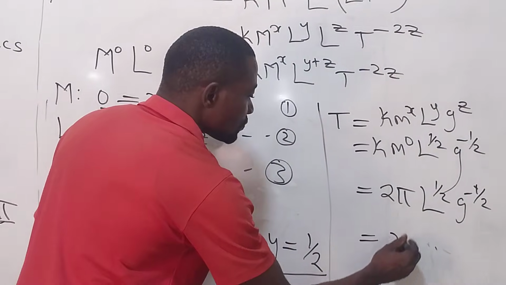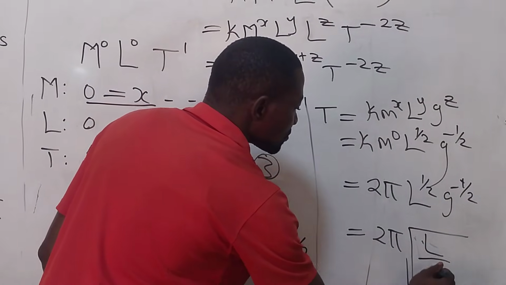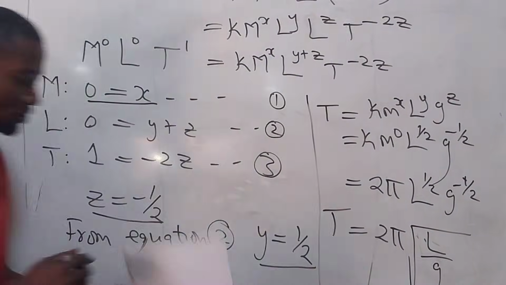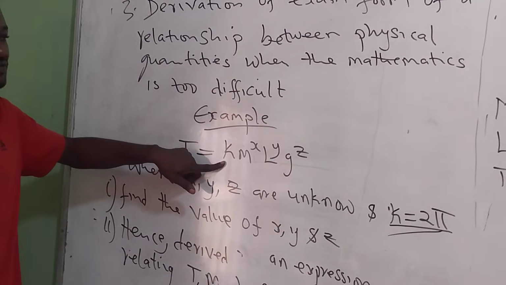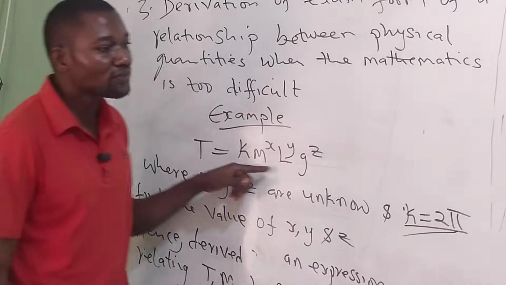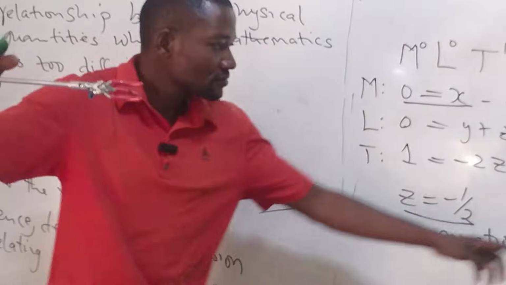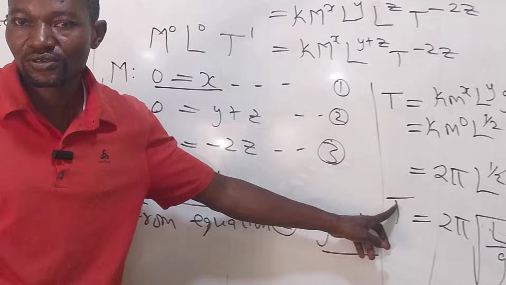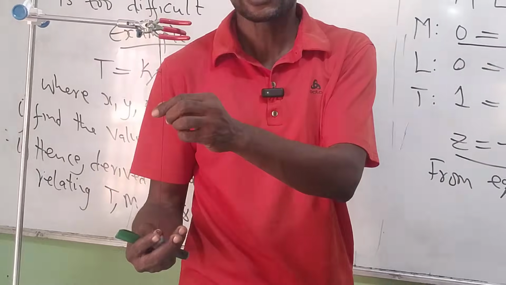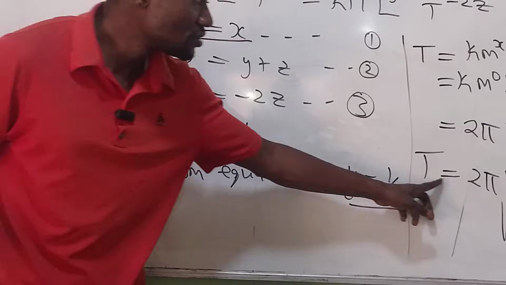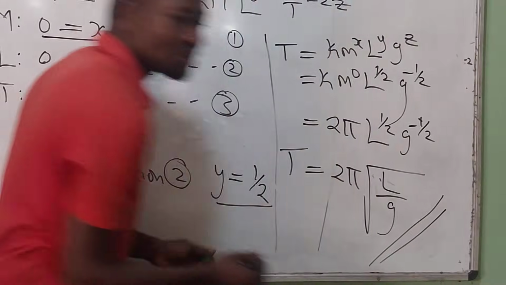So this will give us 2 pi square root of L over G. So from this complex expression that we were given, we were able to find the relationship between the period of oscillation, the length of the thread, and acceleration due to gravity. I believe we are familiar with this expression.